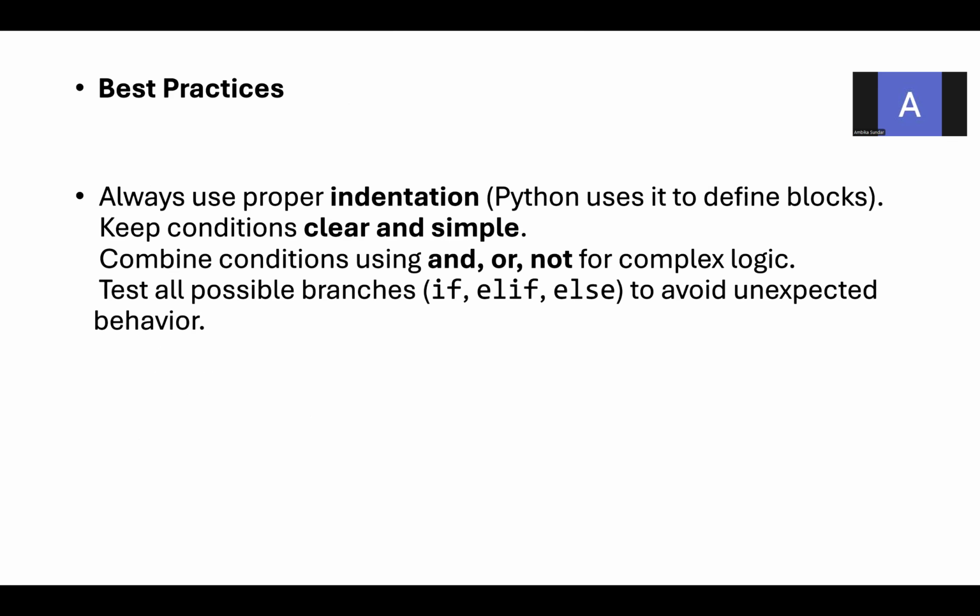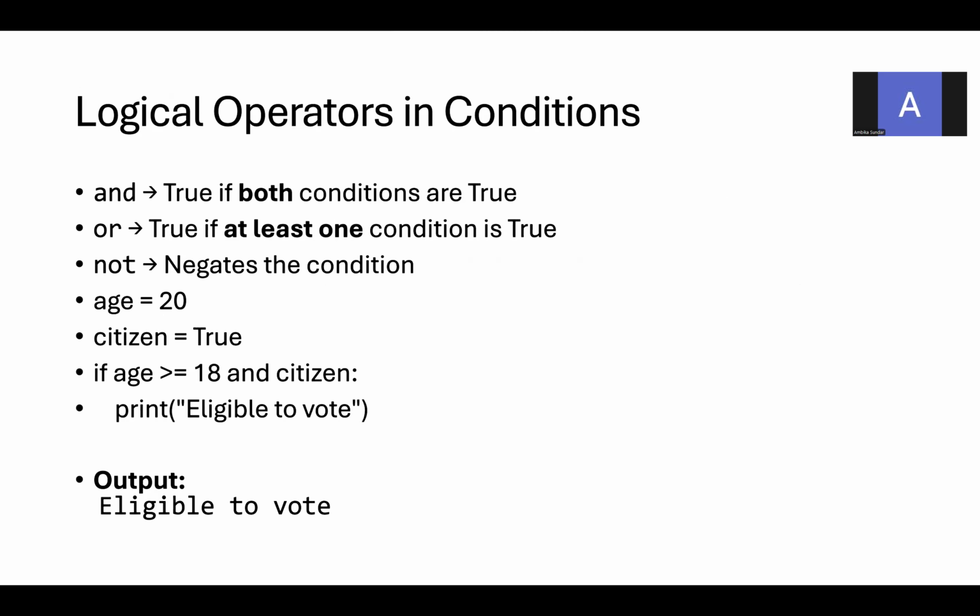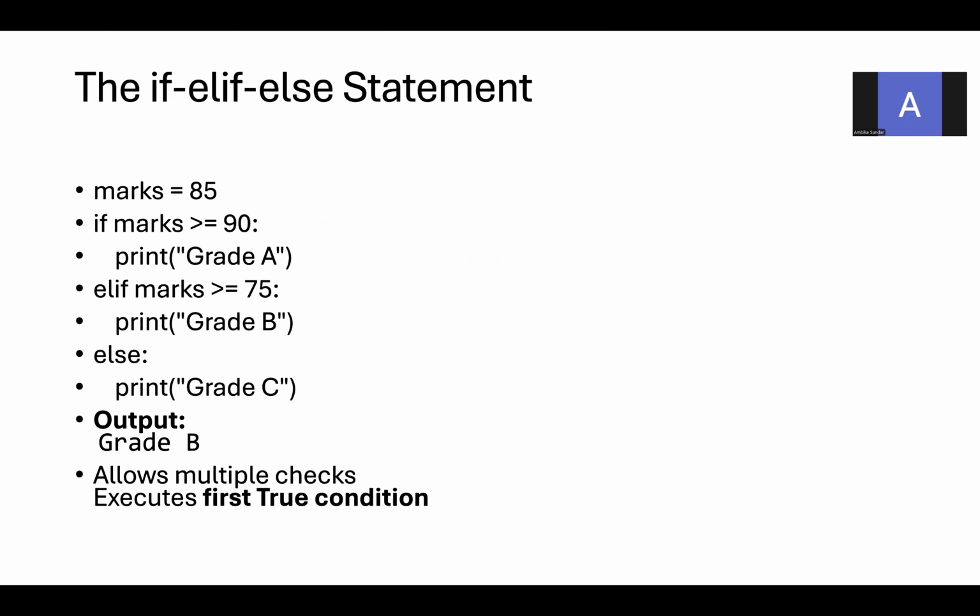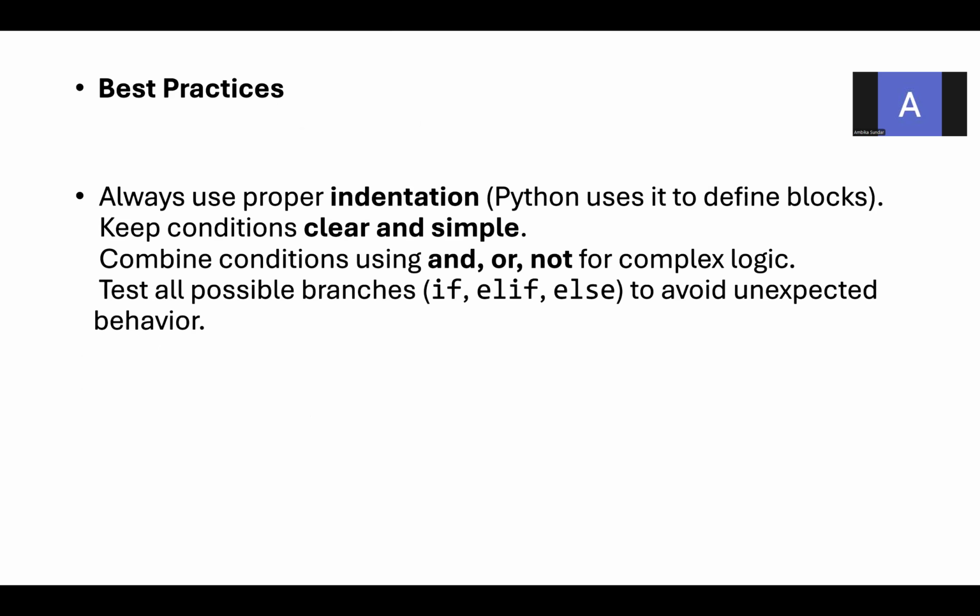Always use proper indentation. Python uses indentation to define the blocks. For example, after the if condition, the print statement should not come parallel to the if. You should give 2 to 3 spaces before the print statement. This is the way Python is going to accept the indentation. If you are not going to maintain the indentation in the program, Python is going to give you an error.